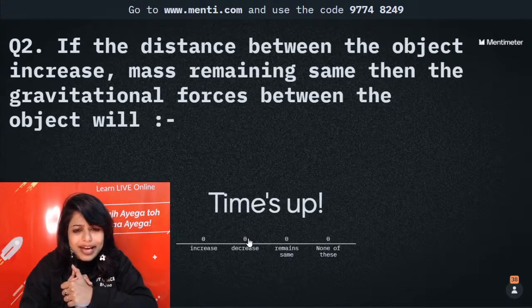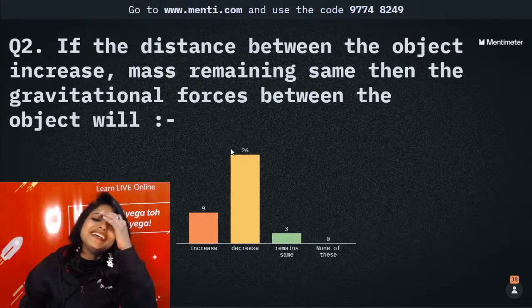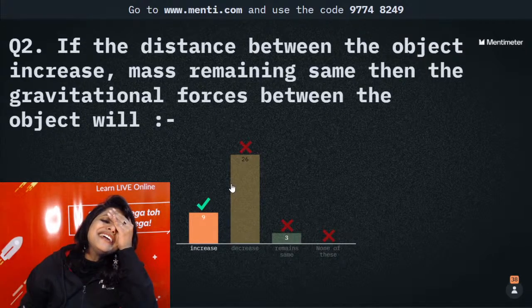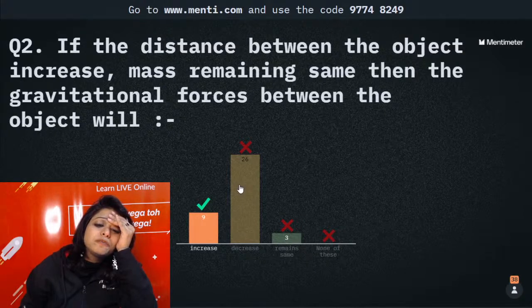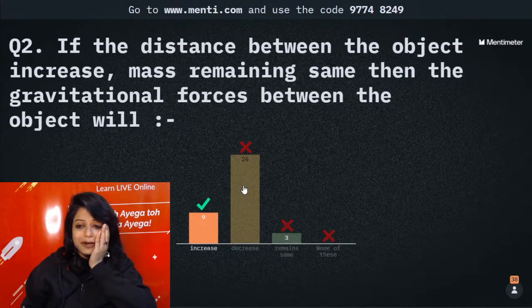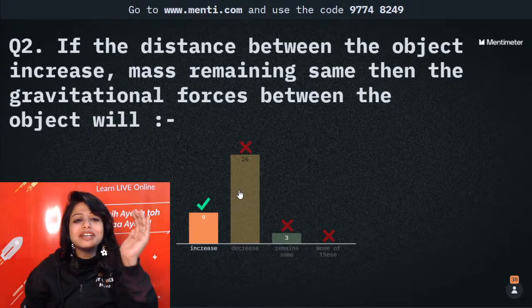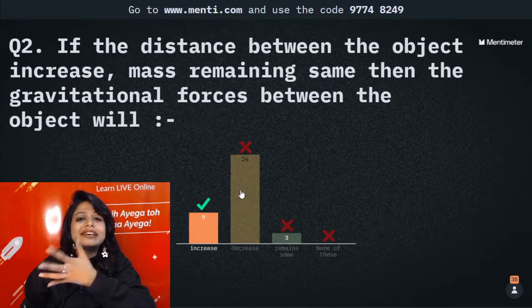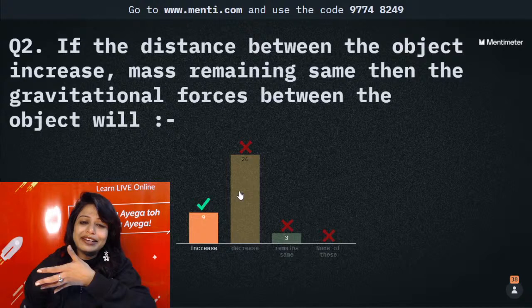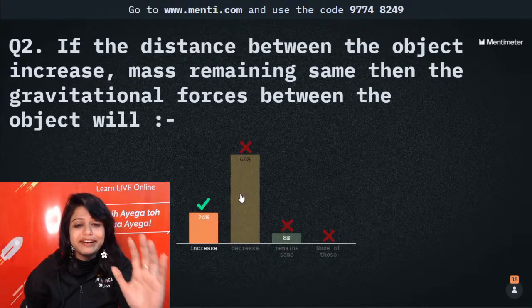Come on. So time is up. Oopsie. People, oopsie. I made a mistake. I am so sorry. If the distance between the objects increases, R increases, the force will decrease.